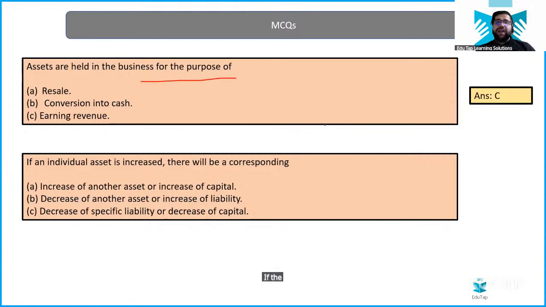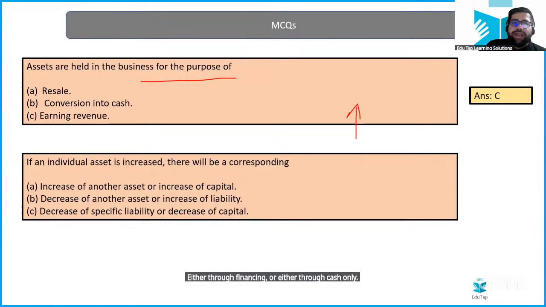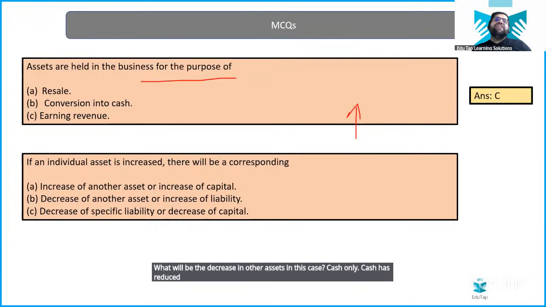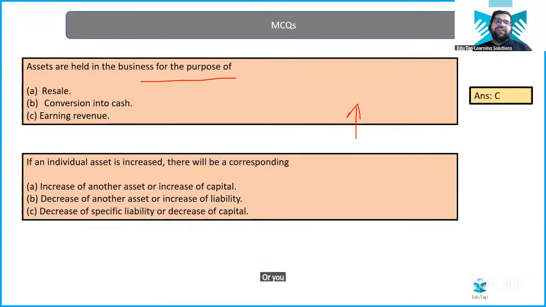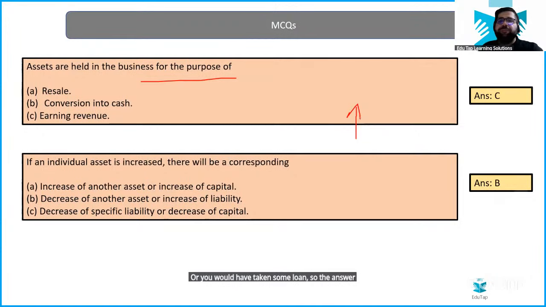If the individual asset has increased, right? Now you would have increased this particular asset either through financing or through cash only, right? Decrease in other asset. What will be the decrease in other asset in this case? Cash only. Cash has reduced, or you would have taken some loan. So the answer will be option number B.